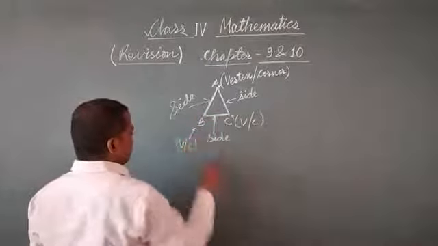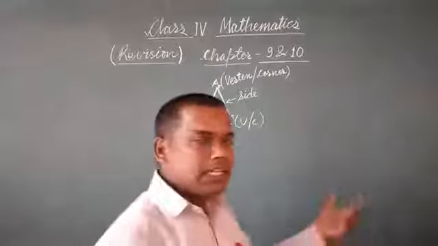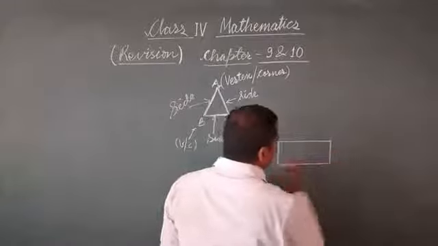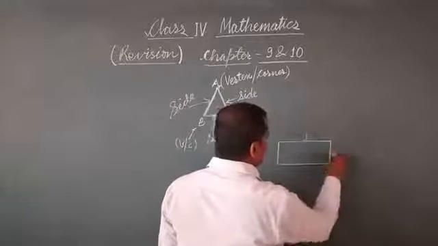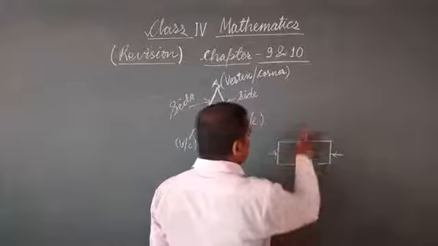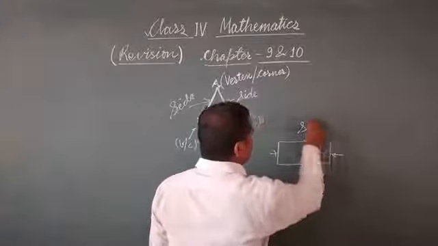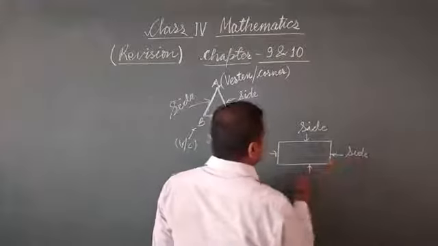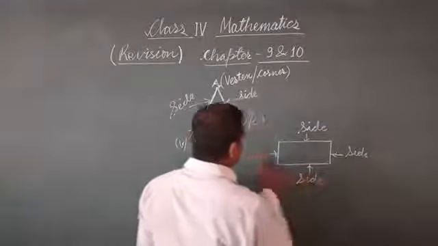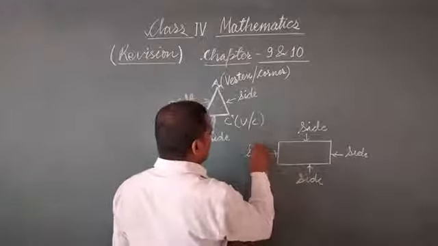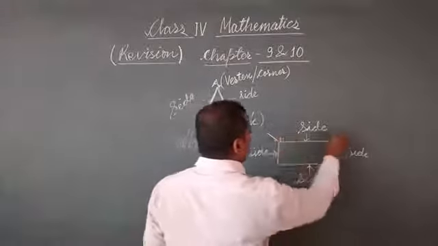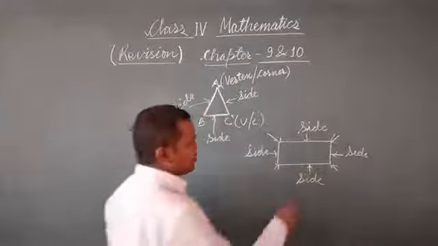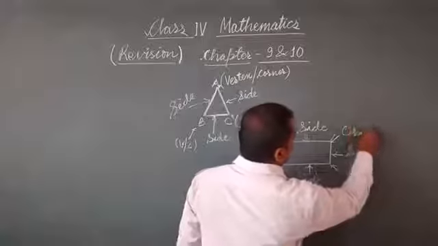Similarly, in case of rectangle, we have this one and this one, sides, side, and side, and here are the corners. So we write here corner.